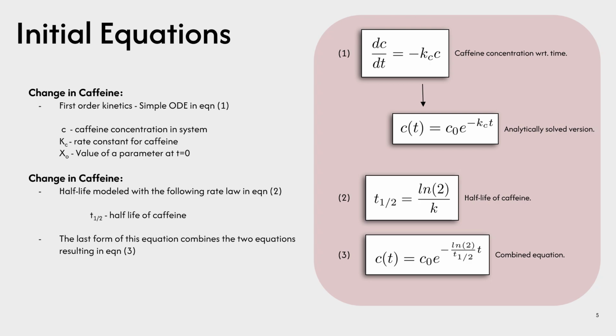The rate constant for caffeine in the body is difficult to determine experimentally, and as such, we can use equation 2 that relates the half-life of caffeine to the rate constant, and we can sub that equation into our analytical solution to derive equation 3.